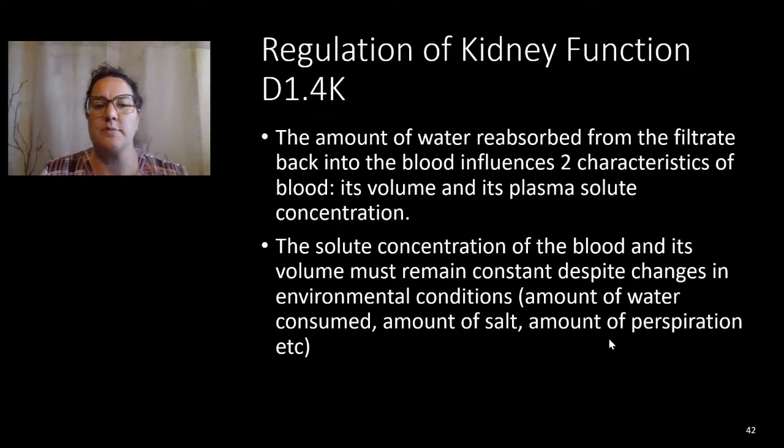So the amount of water reabsorbed from the filtrate into the blood influences two characteristics of blood, both its volume and the plasma solute concentration. The solute concentration of blood and its volume must remain constant despite changes in our environmental conditions. So do we drink a lot of water? Do we eat a lot of salt? Do we perspire? And so this is going to be maintained through a system of homeostasis.